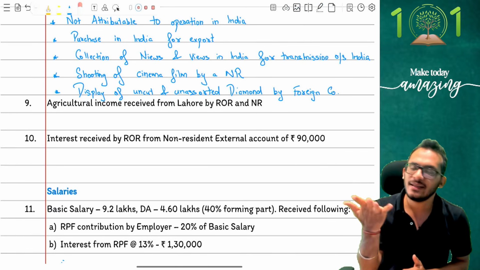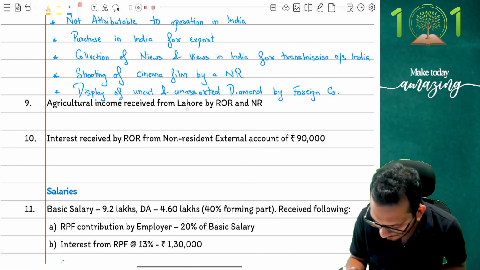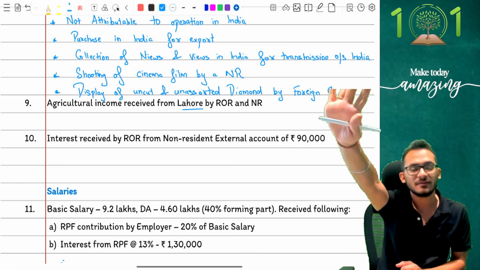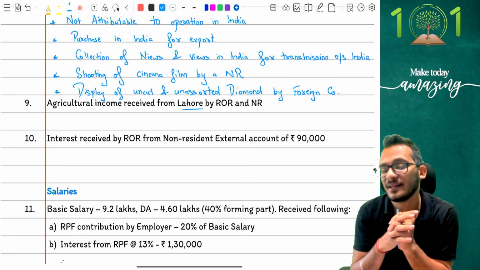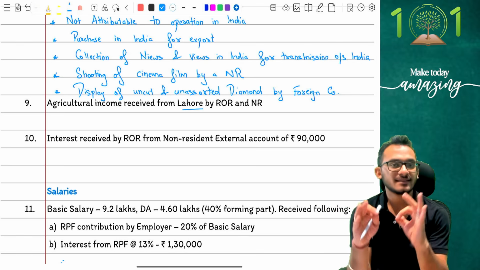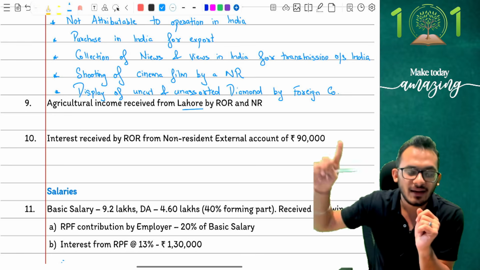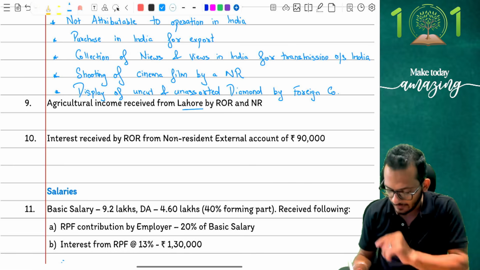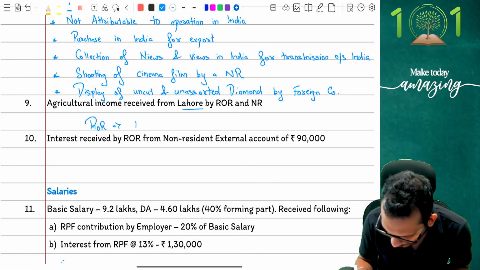Let's move on to case number 9. Case number 9 says agricultural income which is received from Lahore. Any agricultural income which is received from Lahore by an ROR and an NR, and that is what the question is. Now, it looks like the funniest thing to do, people, but unfortunately, I don't know why people make a mistake on this. Look very carefully. First of all, when you see agricultural land, the rule in India is that agricultural land is only tax exempt in India when it is from Indian lands, which means land in Lahore, which is Pakistan, outside India, will be taxable in India. And therefore, Mr. ROR is going to say, I'm sorry, I cannot avoid this. ROR is fully taxable.